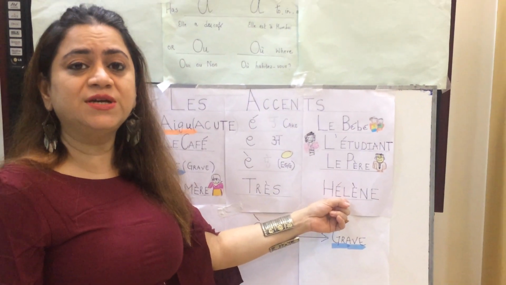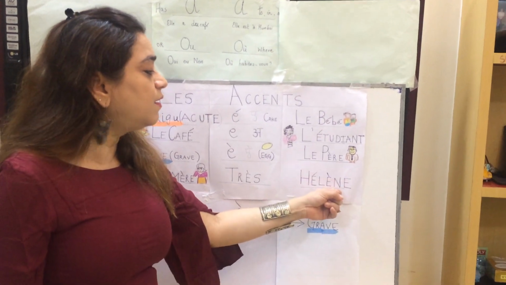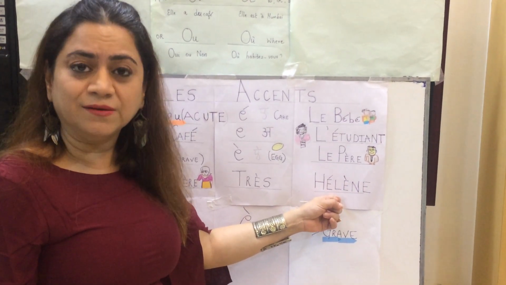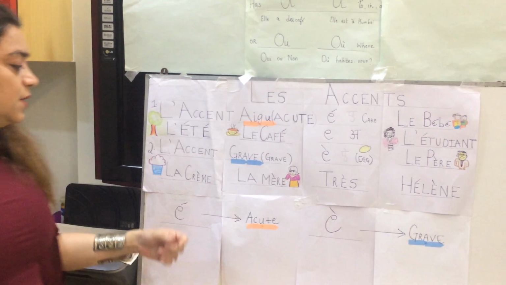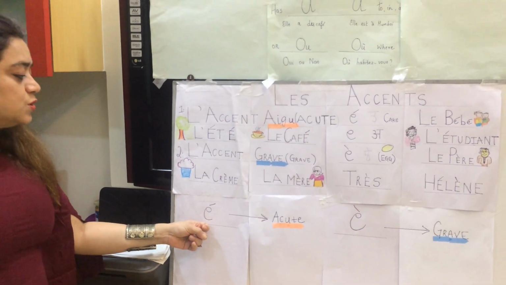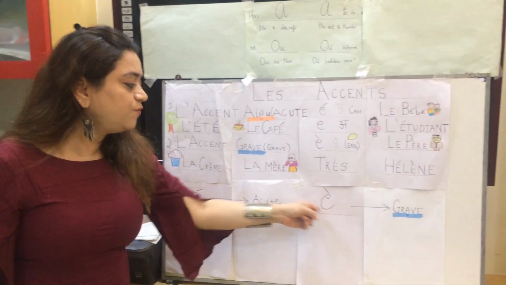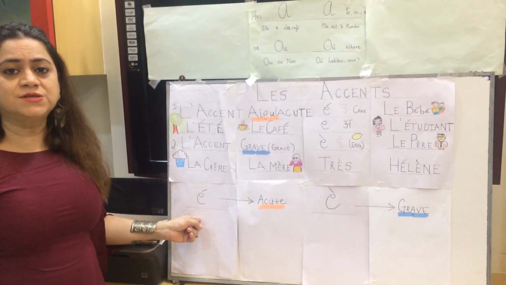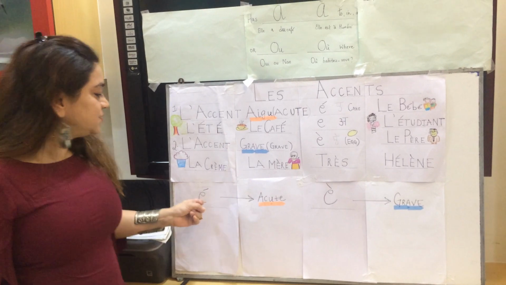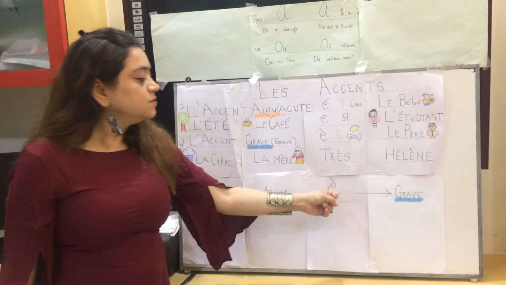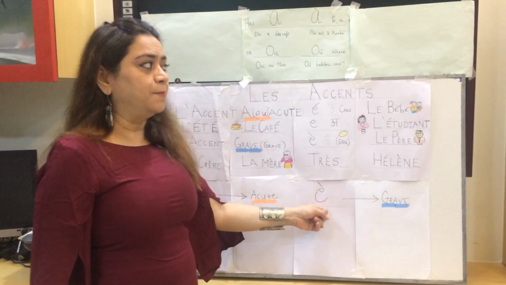In French, we say it with the acute and the grave, Hélène. Hélène, that's Helen. So we come to the conclusion that with acute and grave on the E, the sound differs, and the grave is recognized as this.